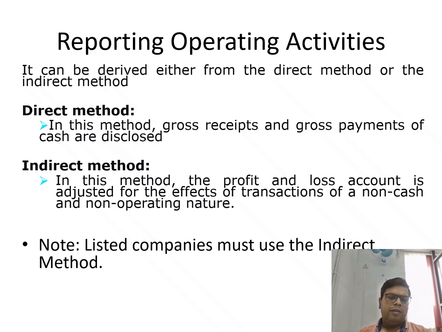The other two activities are prepared in the same way in both direct and indirect methods. In the direct method, if we make a cash flow statement, we have to consider where we are getting cash from, like sales revenue is generating cash, that is cash inflow, and payment of suppliers, payment of wages, that is outflow. When we consider on that basis where we are getting cash from and where it is being used, that is called the direct method.